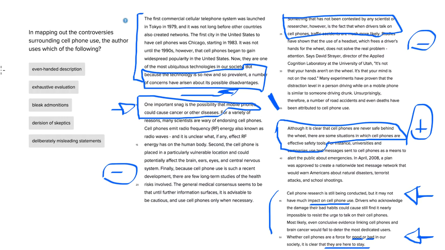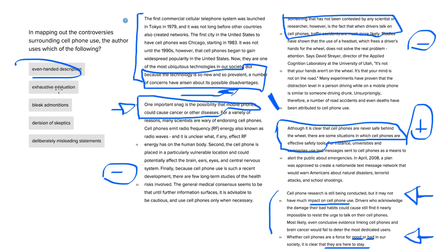So after that little review, is it an even-handed position? So we've got some negative things, some positive things, and whether or not one is right, the author of this passage isn't coming to that conclusion. So this seems like a really good option.